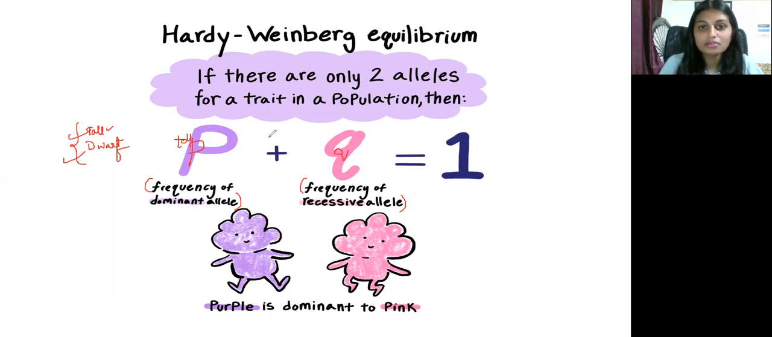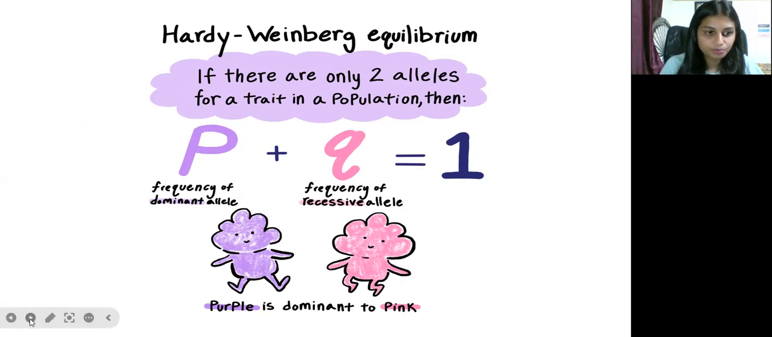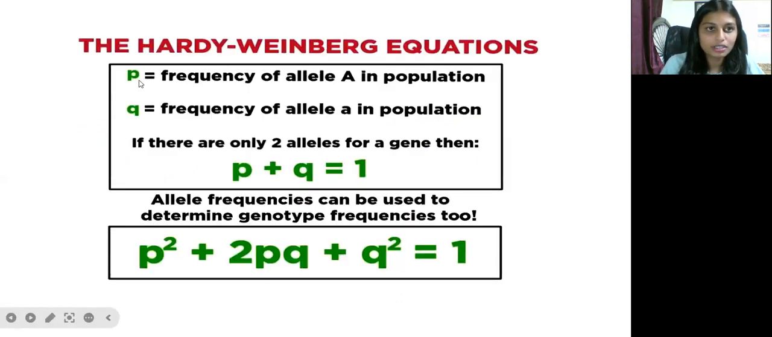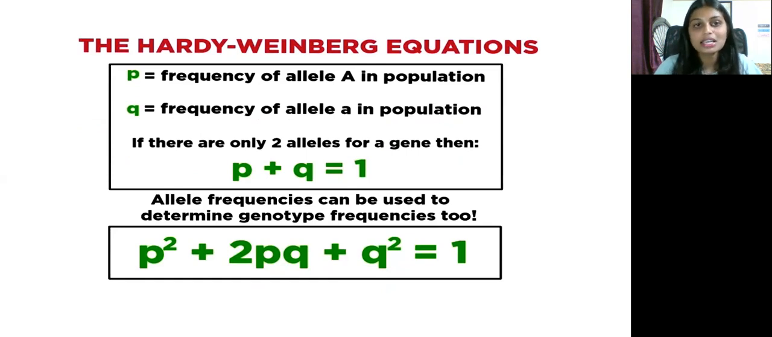Okay, so here P plus Q, the frequency of the dominant allele and the frequency of the recessive allele, is equal to 1, because Hardy-Weinberg says it is constant from one generation to another generation. Okay, so now you can see this is how the allelic frequencies can be used to determine the genotype frequency. To find out the genotype frequencies, these allelic frequencies will help.